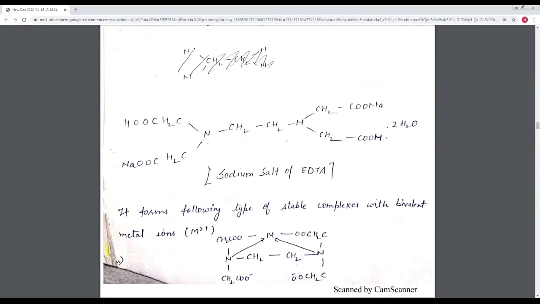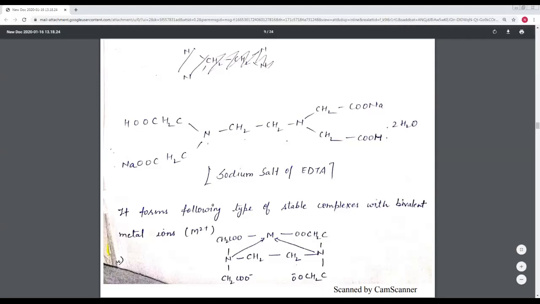Here is the structure of the sodium salt of EDTA. That is the sodium salt of EDTA solution. Ethylene diamine, CH2, N2, and CH2COOH, which is the acidic group. So here is the disodium salt of EDTA, ethylene diamine tetraacetic acid. Acetic acid means CH3COOH. But here it is the sodium salt of EDTA, so one H is replaced by Na, two Na, one H either side.